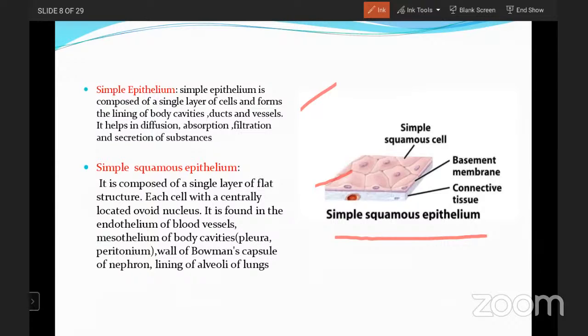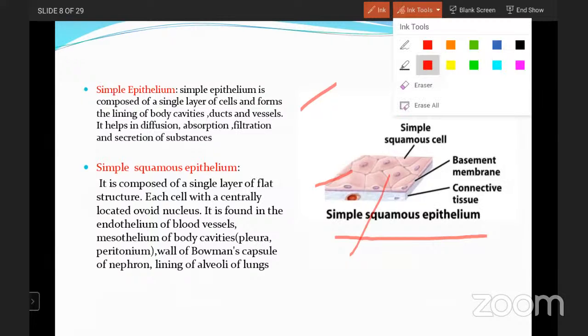It is very transparent, a single layer, and very flat in structure. That is the reason it is especially present in the endothelium of the blood vessels, the Bowman's capsule of the nephron, and the lining of alveoli of lungs. So here you are able to see the nucleus is round in structure, okay, and the cell has a flat structure. All these are the points of simple squamous epithelium. Now go for the next one.